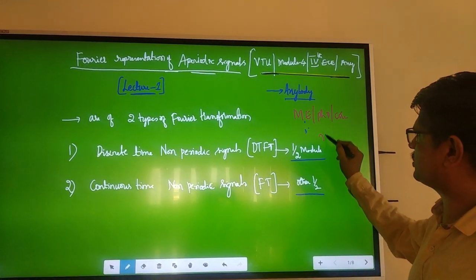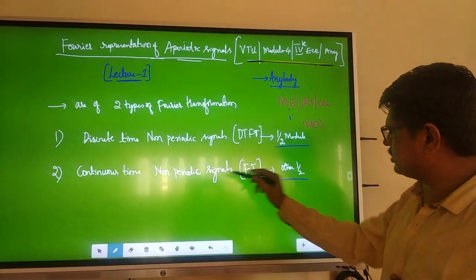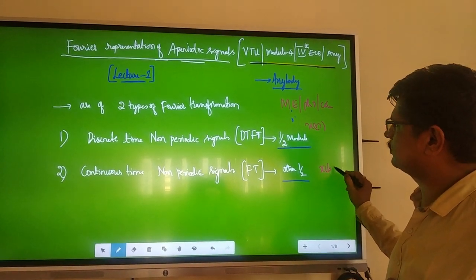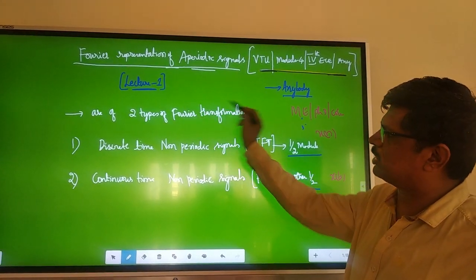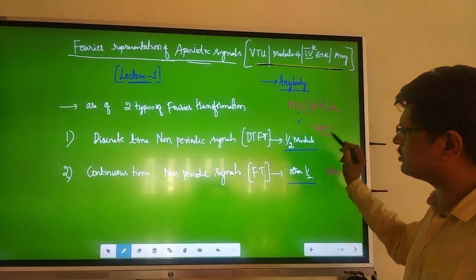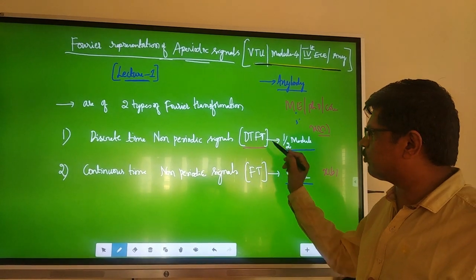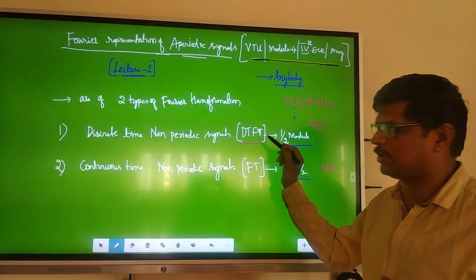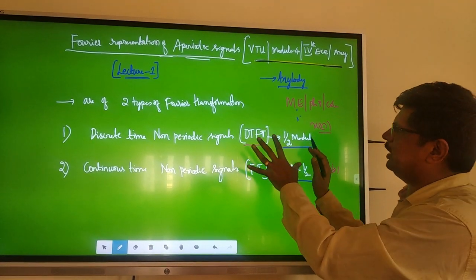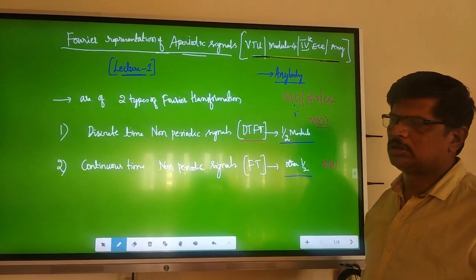Discrete time signals means x of n, and continuous time signals means x of t. If you apply the Fourier transform to discrete time signals, it is called the discrete time Fourier transform, DTFT, which comes under the first half of the module.